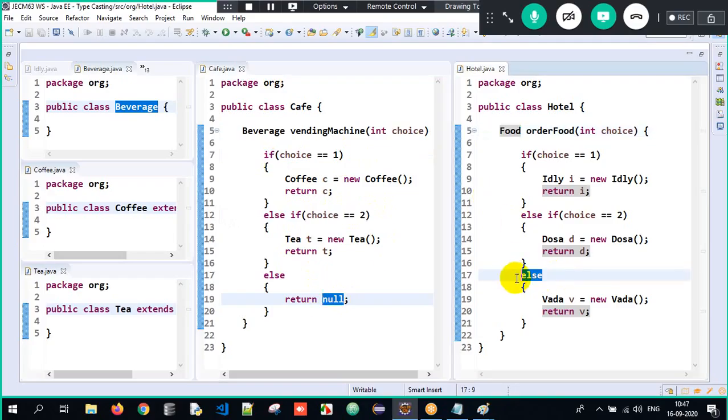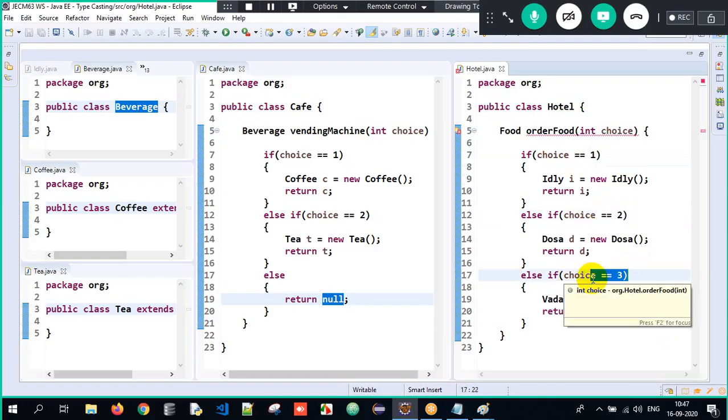Here also you could write else if the choice is equal to 3, return vada. Then even this method will give an error. Why? If it is 1, idli. If it is 2, dosa. If it is 3, vada. What if it is 10, 20, 30? There is no return statement at all. So you have to return null here. If none of the above conditions are satisfied, you have to return null.